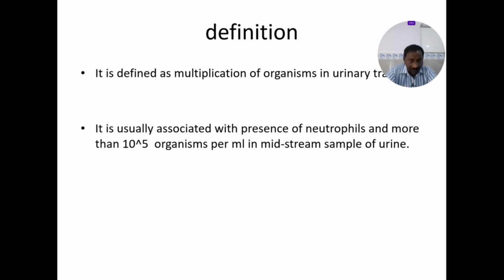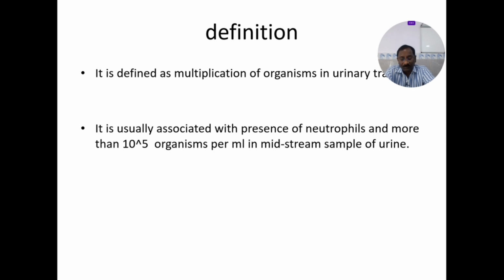The definition is very clear: there is inflammation and infection of the urinary tract. What is more important here is that a midstream sample of urine contains 10 to the power of 5 organisms per ml. That is the definition of urinary tract infection.